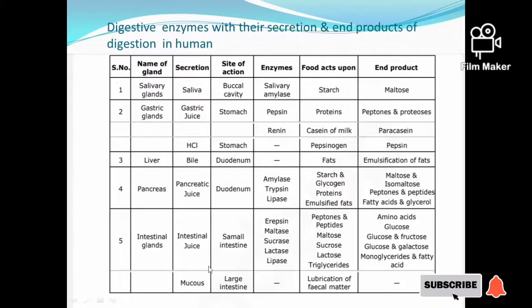This is the list of digestive enzymes with their secretion and end products of digestion to that of the digestive glands. That's all for the topic.